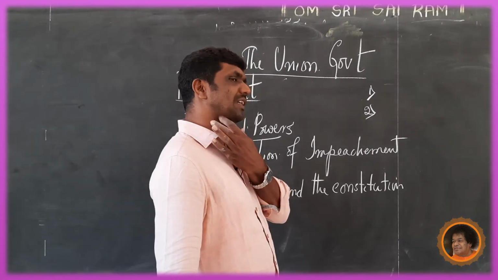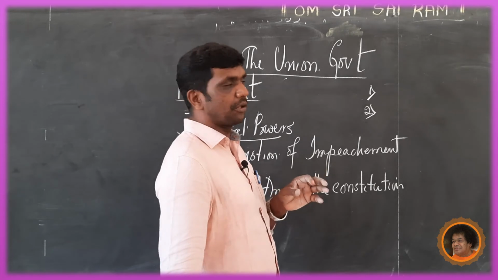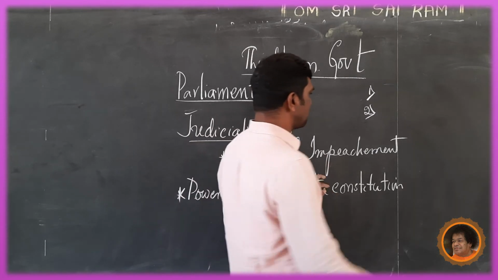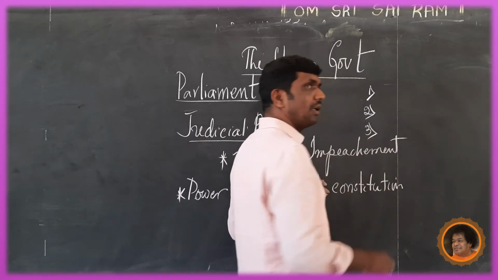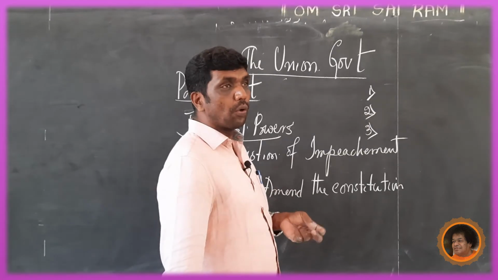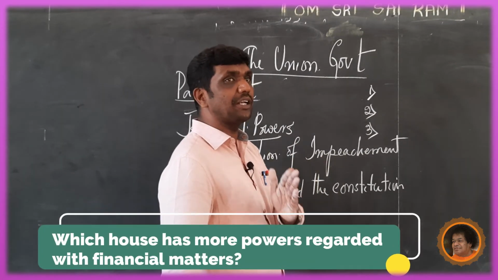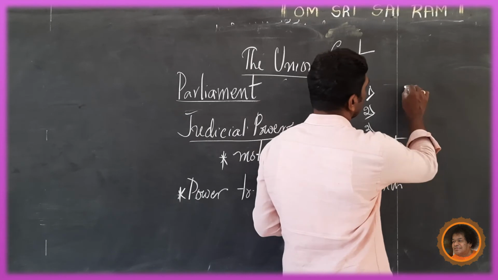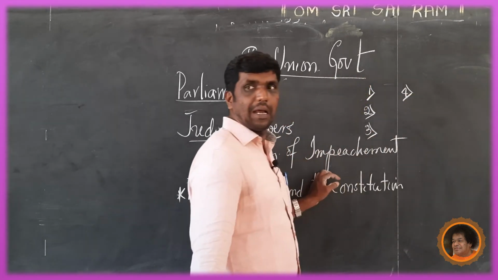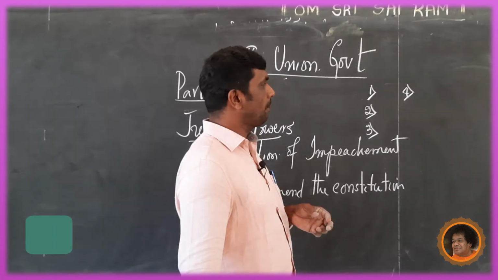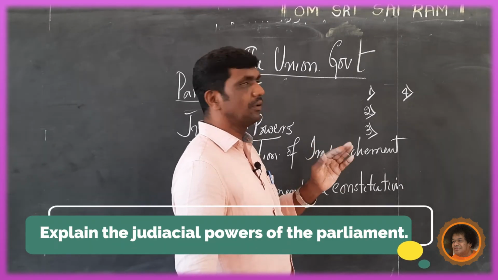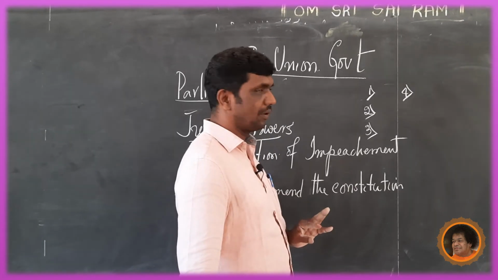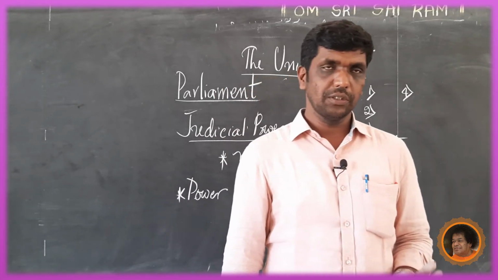Here, the Prime Minister and his Council of Ministers form the central executive. Third question: which house has more power with regard to the financial bill? Fourth question: explain the judiciary powers of Parliament. These are all the important questions to be noted.